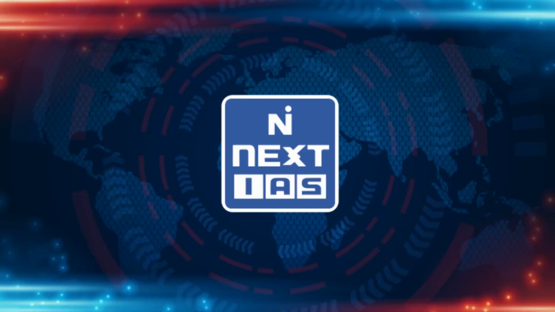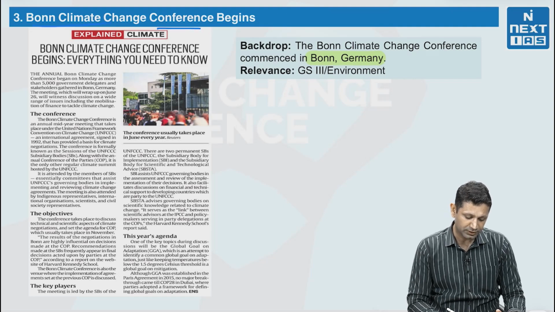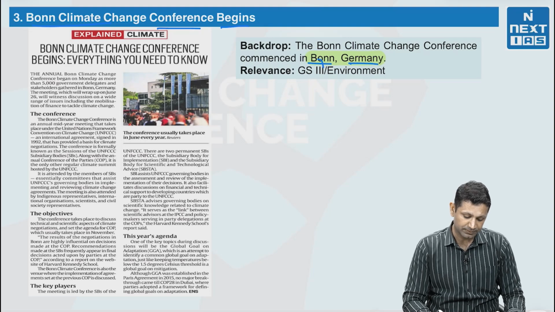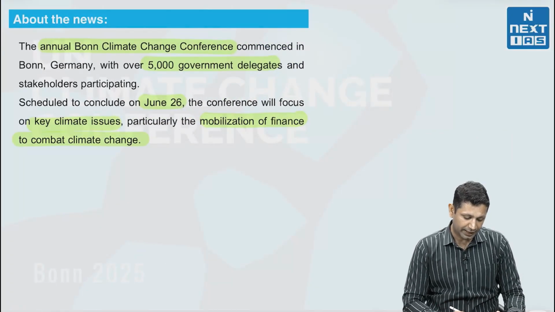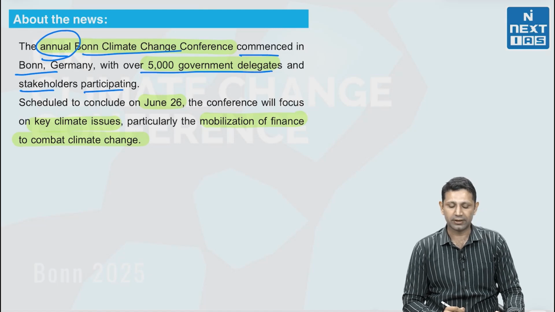The third topic is about climate change. The Bonn Climate Change Conference begins at Bonn in Germany. This topic is relevant from GS paper 3 in the environment section. Let's see about this. The annual Bonn Climate Change Conference commenced in Bonn, Germany. Over 5,000 government delegates and stakeholders are participating in it.